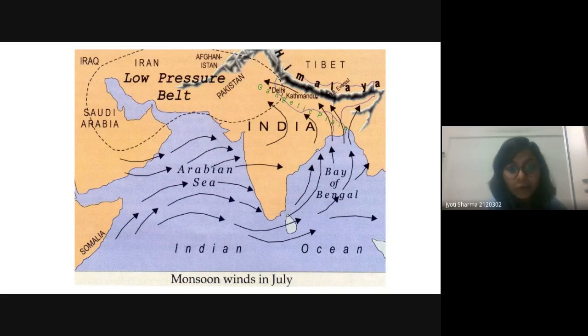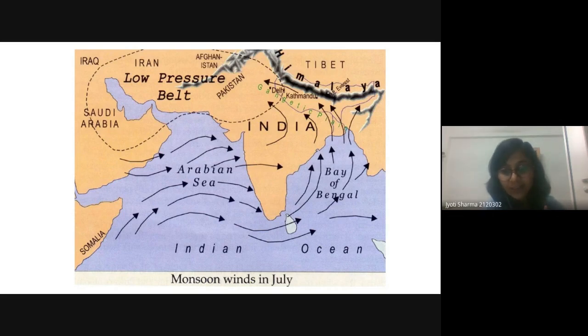We also have desert here, and this desert area gets heated very quickly and rapidly. So we get the ITCZ here, and this ITCZ will create the low pressure belt in this region. So the first thing is clear: we get the low pressure belt in this region.